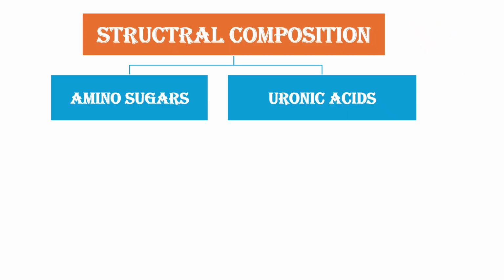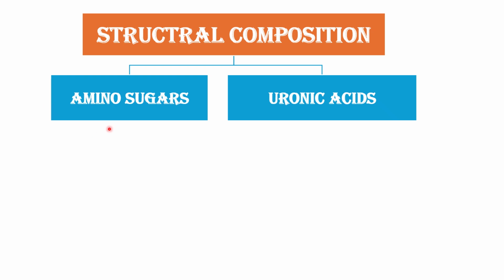Now we shall see the structural composition of GAGs, that is glycosaminoglycans. We know glycosaminoglycans are heteropolysaccharides made up of repeating disaccharide units. One unit will be an amino sugar, and the other unit will be a uronic acid.